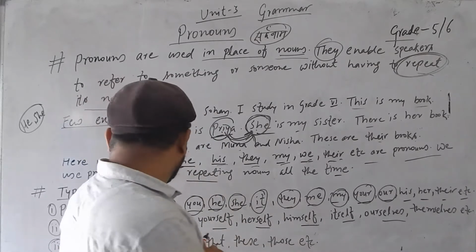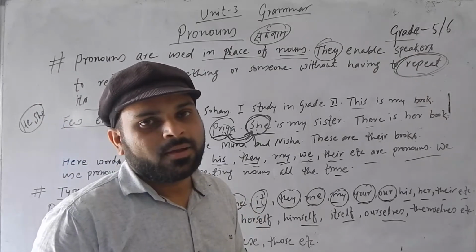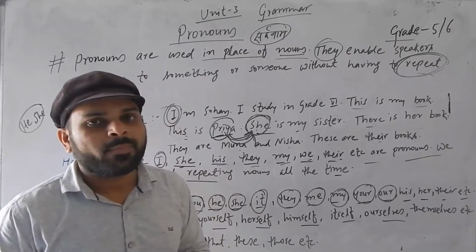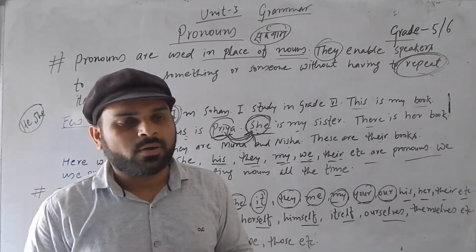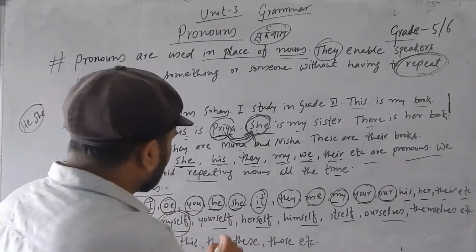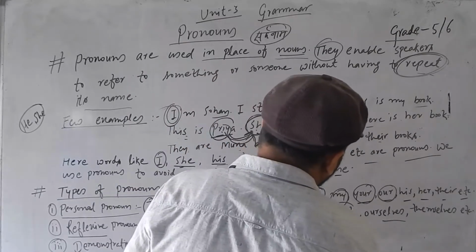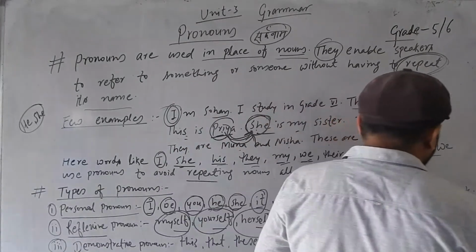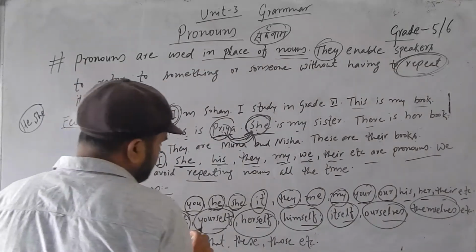So, what is to be reflexed? It is showing some intimation. Okay? So, myself, yourself, particularly self is used with it. Ourselves, themselves. Reflexive pronouns are generally with self.